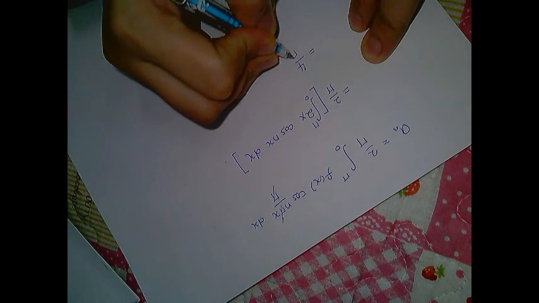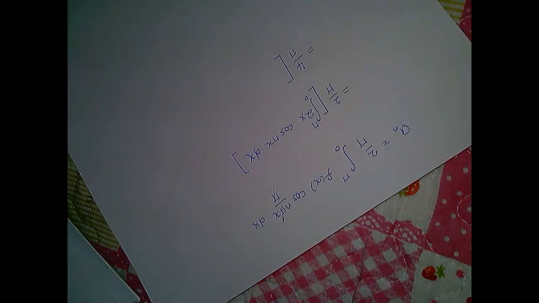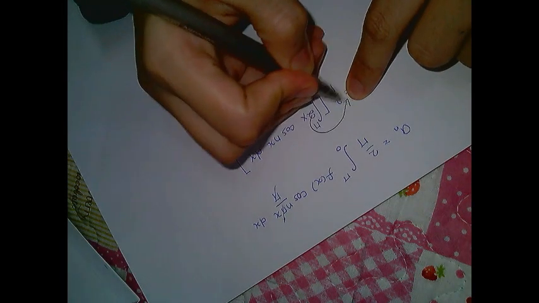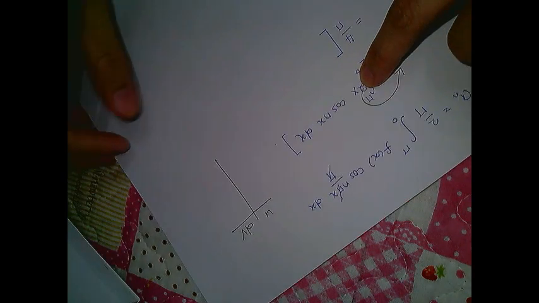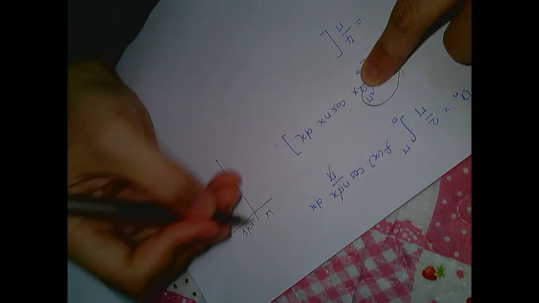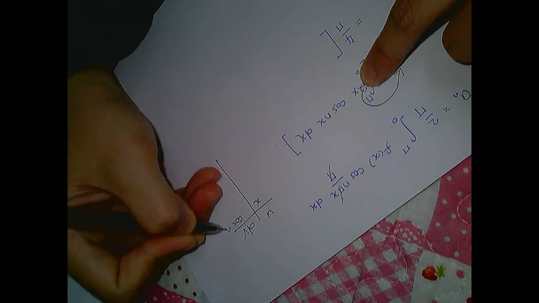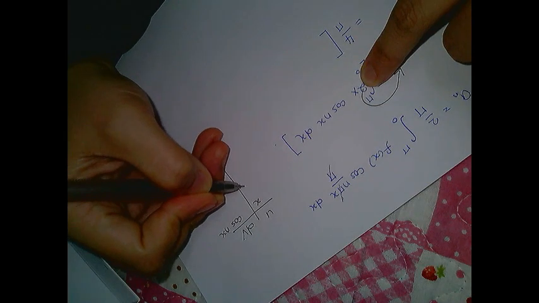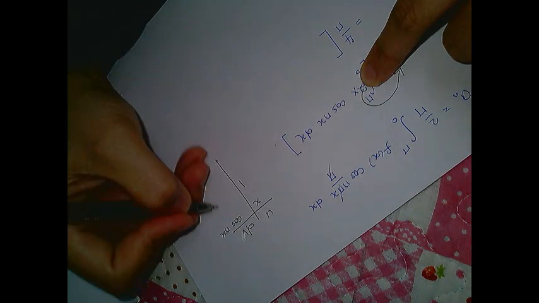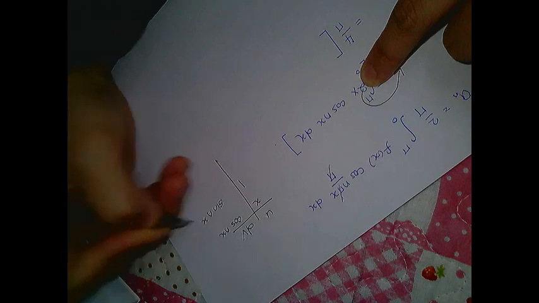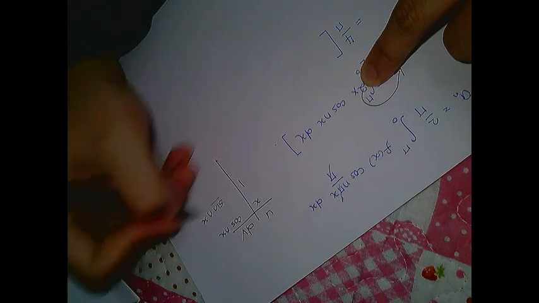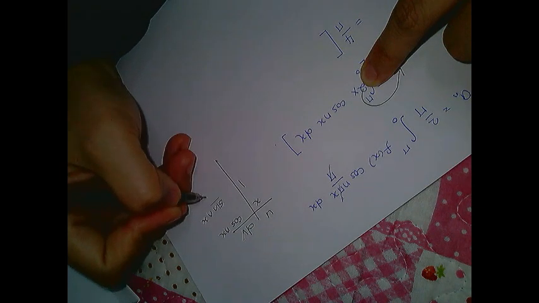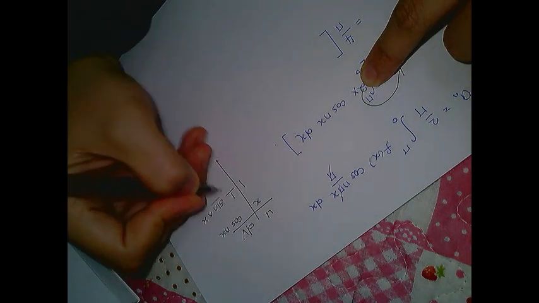Okay, then I want to integrate. 2 is already taken out here, and then we just have x and cos nx. Again, this one involves integration by parts, or we can just apply the tabular method. x, cos nx. Differentiate x gives us 1. Integrate cos, which is sine. Okay, sine, so over n. This n and n cannot be cancelled out.